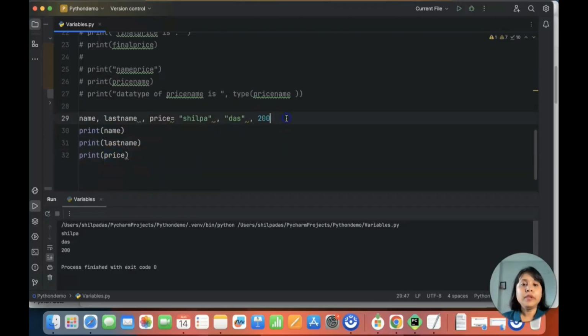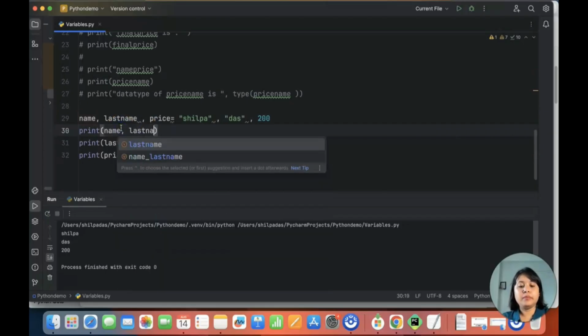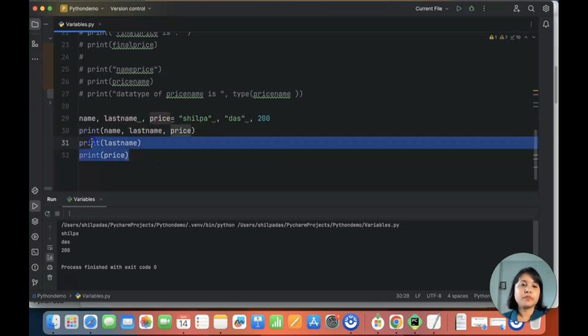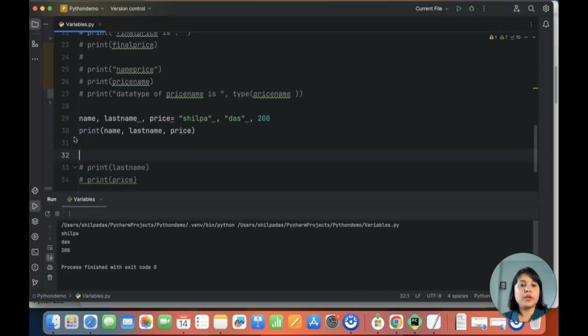So now, let's say I want all of them in one line. How can I do that? Will this work? Think about it. Print first name, last name, and the price. I'll just comment this, and I'm going to execute this.